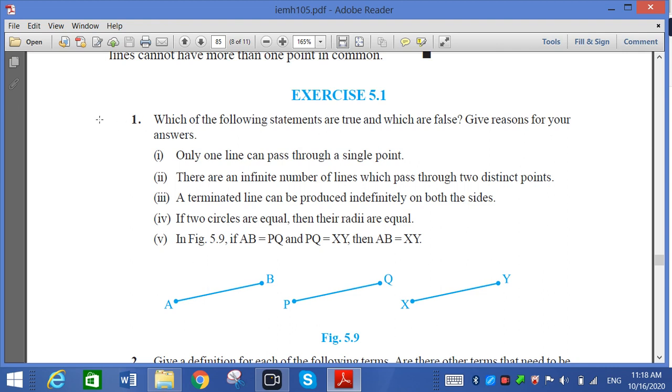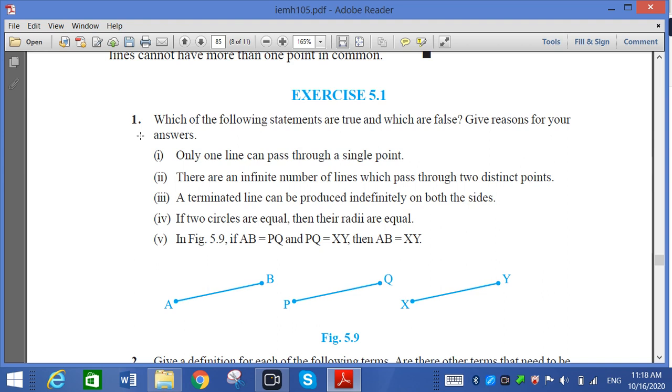In the first term exam there may be 10 marks of objective type questions and 40 marks of subjective type questions. In the 10 marks objective type questions, such questions may be asked. Which of the following statements are true and which are false? It may be possible that this is asked as true or false.